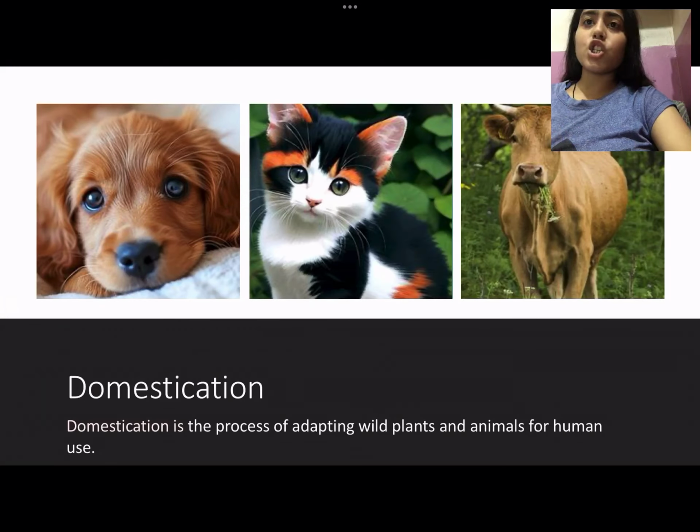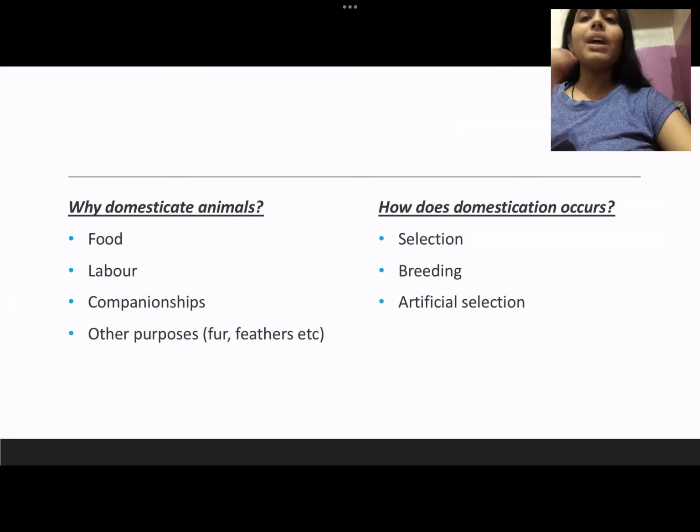Next is domestication. Domestication is basically the process of adapting wild plants and animals for human use. We domesticate a number of animals like cats, dogs, cows, etc. Why do we domesticate these animals? Some purposes are food, labor, companionship as a friend, and others such as fur, feathers, honey, and other commercial products.